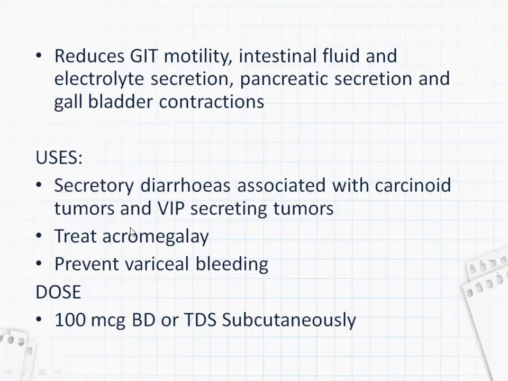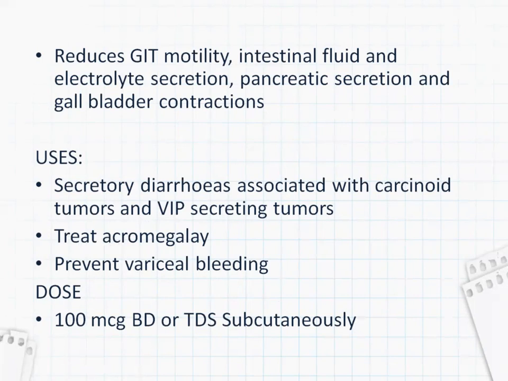This drug is also used in treating acromegaly, which is a growth condition where there is increased growth hormone release, because of which the person will be growing taller than normal.